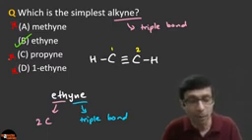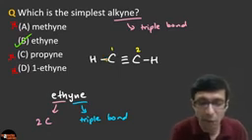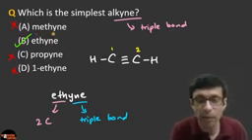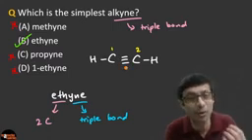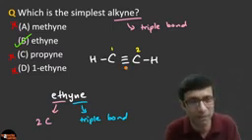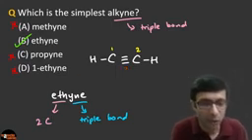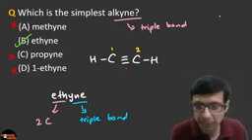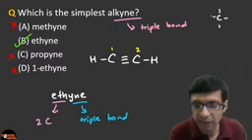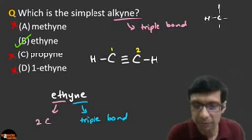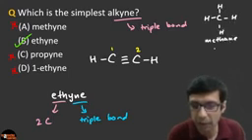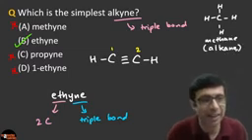Why not methine? Because methine means only 1 carbon. And how will you have a triple bond if you have only 1 carbon? Because you need 2 carbon atoms for triple bond, right? Is that clear? Only methane you can have. But that is an alkane, right? Here we are asking about alkyne. So this one is methane. But this we are not interested in because this is an alkane. We want an alkyne here.